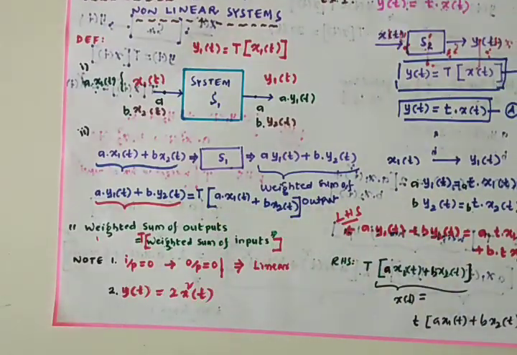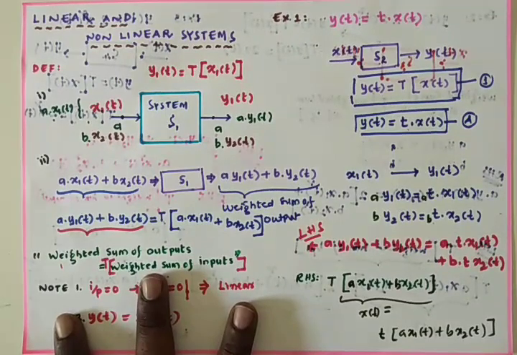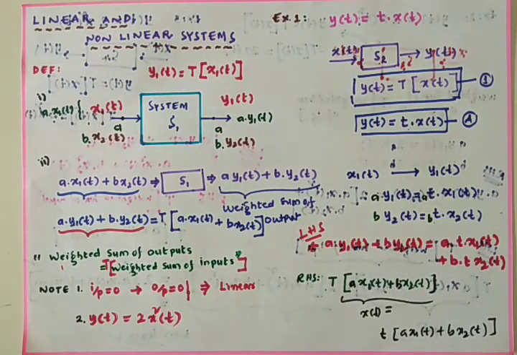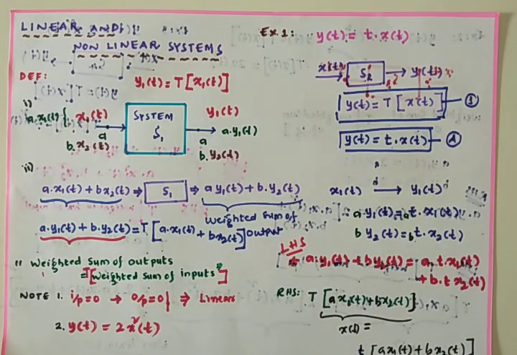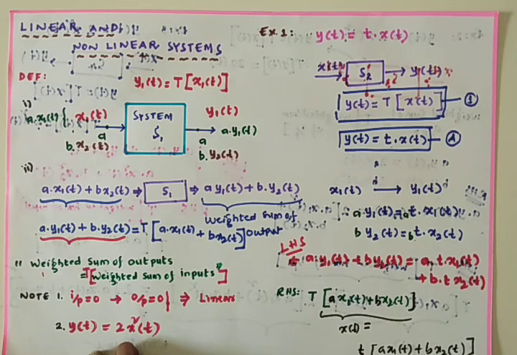First one is, if the system input is 0, and due to that 0 input we get the output also 0, that system is obviously a linear system. If for the input 0 we get a non-zero output, then that system is classified as a non-linear system. If a system is described with square roots or higher powers, then that system is called a non-linear system.